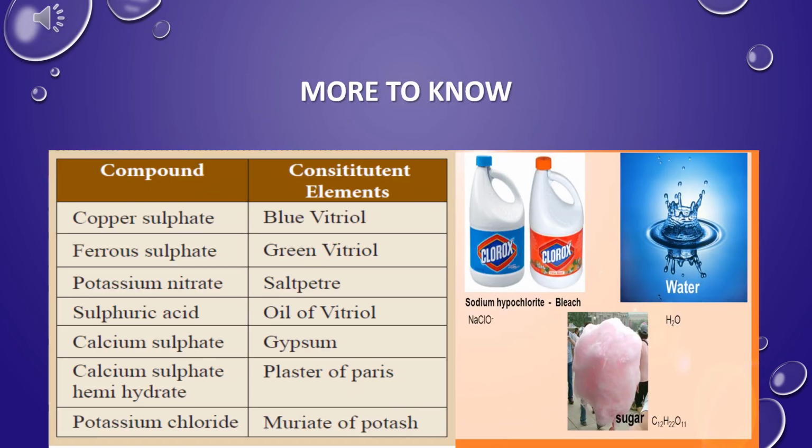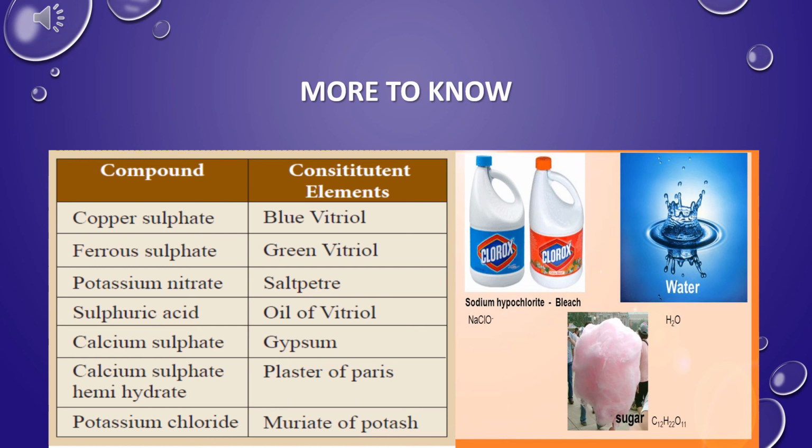More to know. Compound, other name. Copper sulfate, other name is blue vitriol. Ferrous sulfate is also known as green vitriol. Potassium nitrate is also known as saltpetre. Sulfuric acid is known as oil of vitriol.